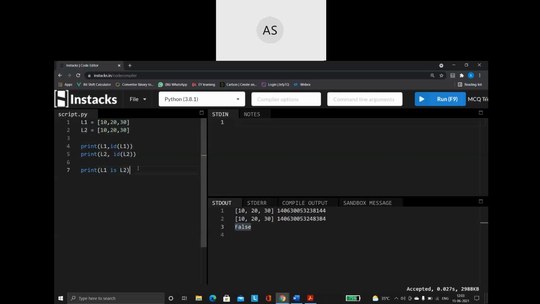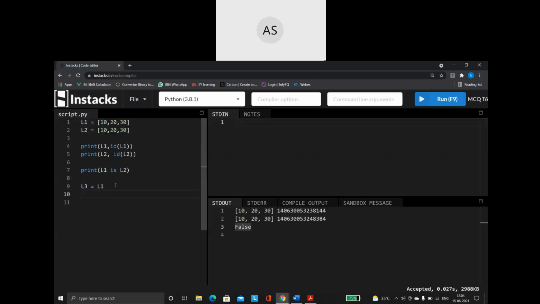Okay, so now let us add one more. I am saying L3 is equal to L1. See here how I am copying the values. What do you mean by that? Whatever L1 is having, I am assigning to L3 also. I am asking that the same thing be referenced by my L3 also.